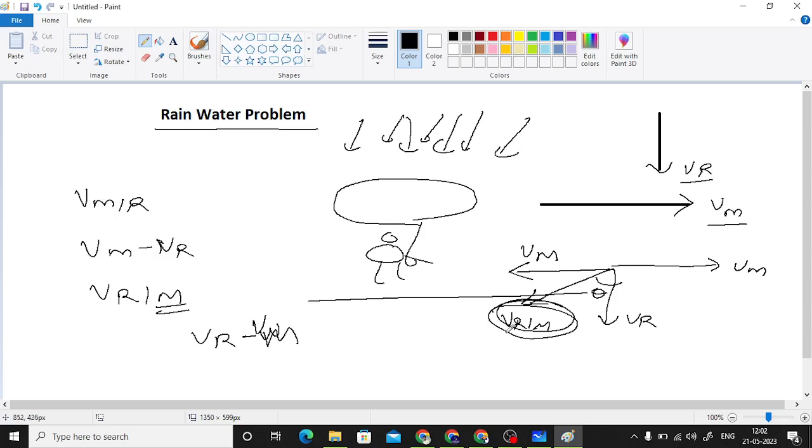Now if you are holding the umbrella straight, rain is falling in this direction, that is why the rain is affecting you. Now if you hold the umbrella in the very direction of rain with respect to you, then you would get maximum protection from the rain. I hope you have understood this very easy concept. If you are given the velocity of man and the velocity of rain, you will have to find out the velocity of rain with respect to man. You can calculate the angle of the resultant velocity as well, and from there you can calculate the angle with which you will have to hold the umbrella to protect yourself from the rain, right?